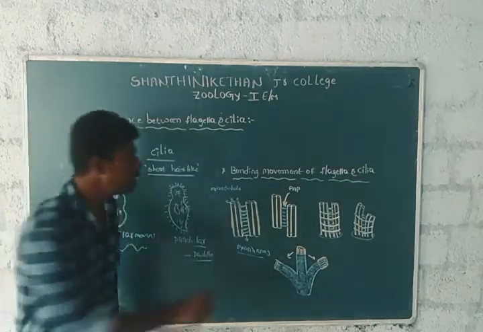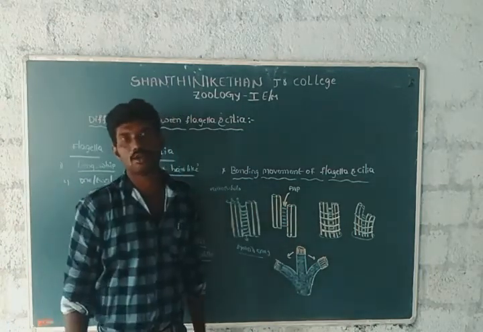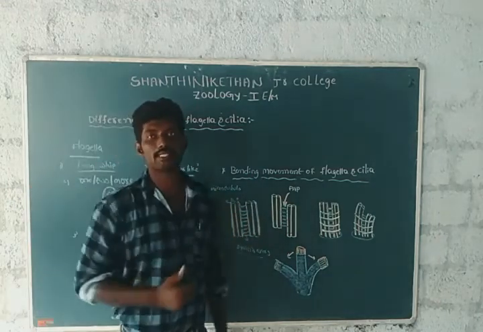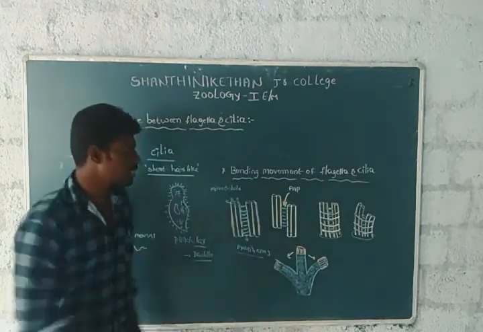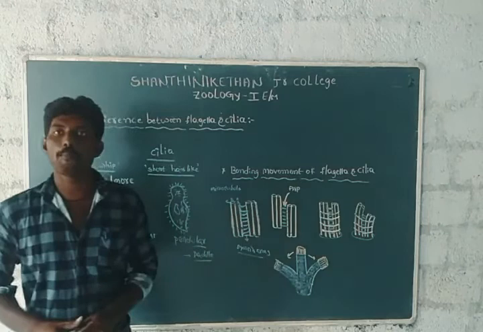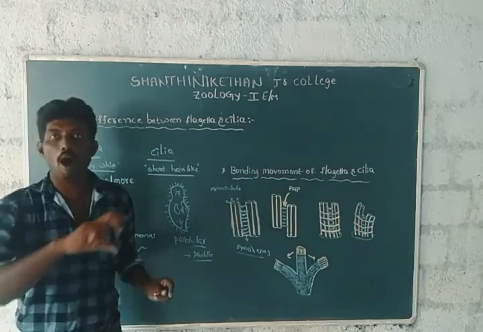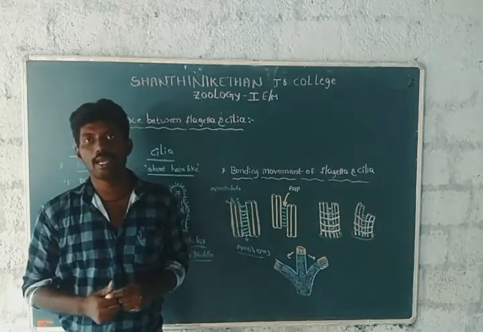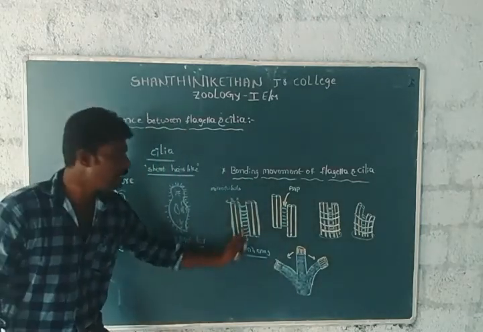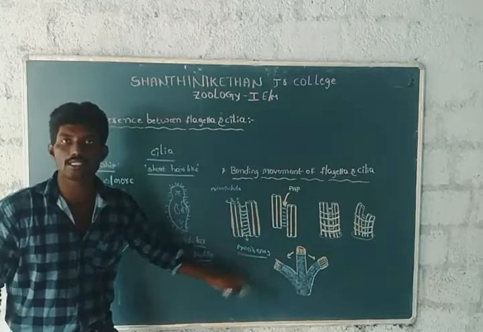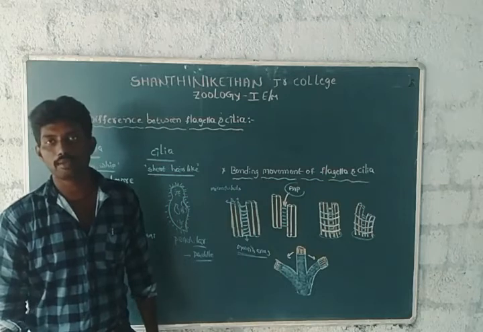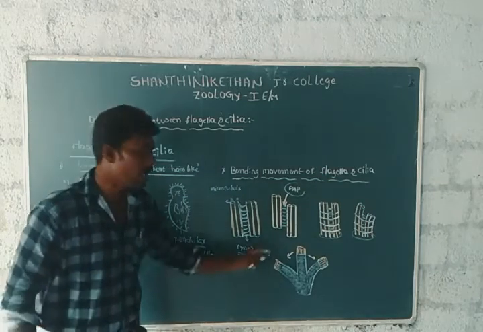It is with the help of the dynein arms. The dynein arms utilize ATP, which provides the energy.